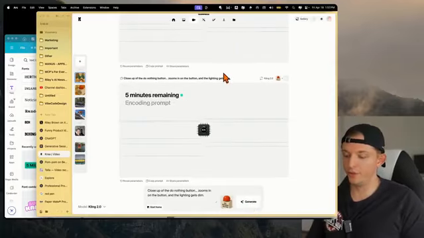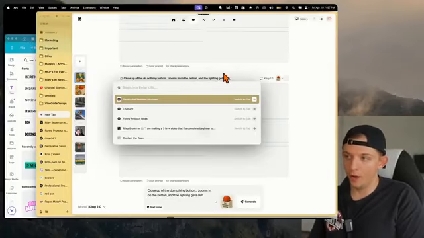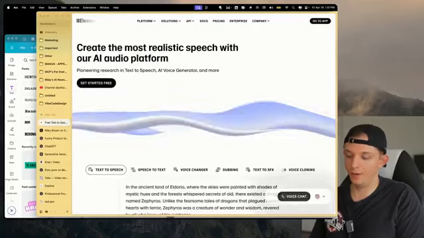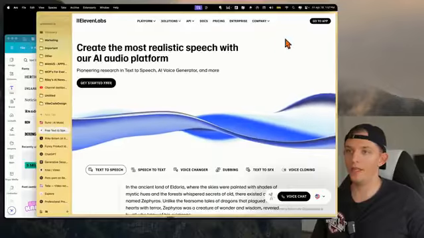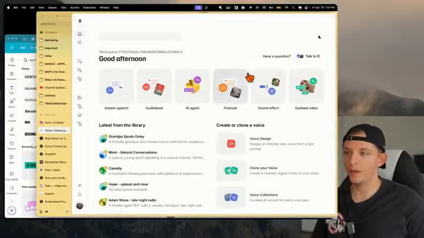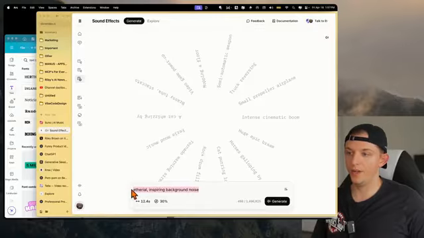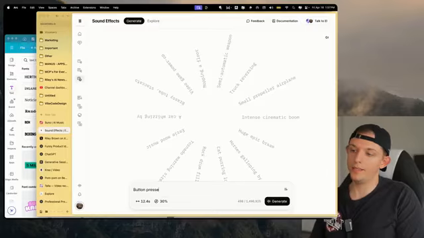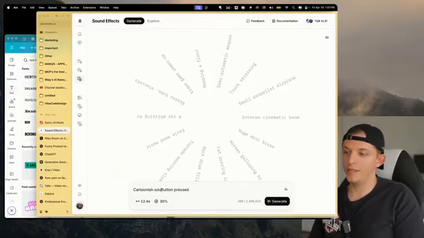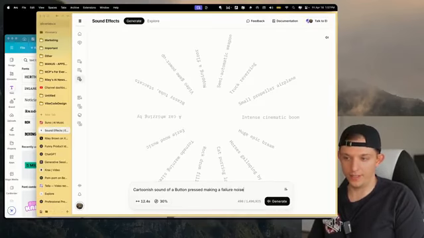Now let's move to another fun part, and we're going to move to the sound category. We're going to go to ElevenLabs.io, and then we're also going to go to Suno.ai. So on ElevenLabs, we're going to go to the app. What we're going to do is we're going to find the sound effects section. I'm going to say cartoonish sound of a button pressed making a failure noise. Let's see what this sounds like.